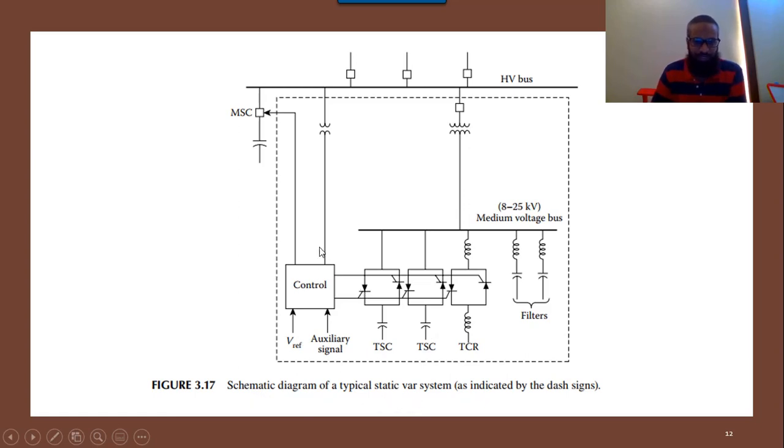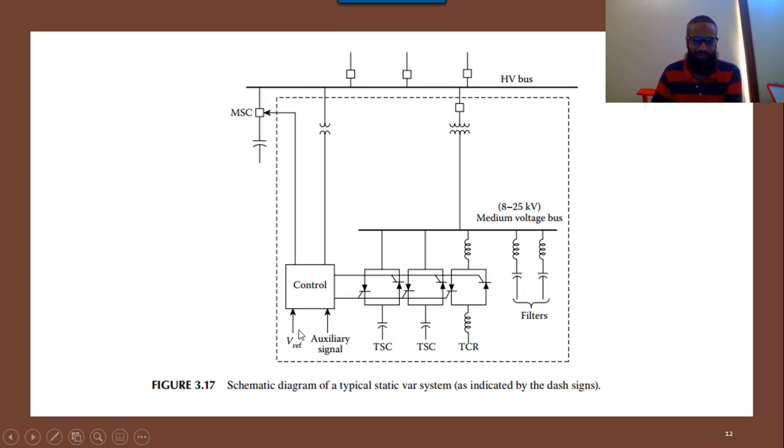If you see, there is a control station connected with the overall system. The control will control the switching of the thyristors, and there are two inputs of the control signal.